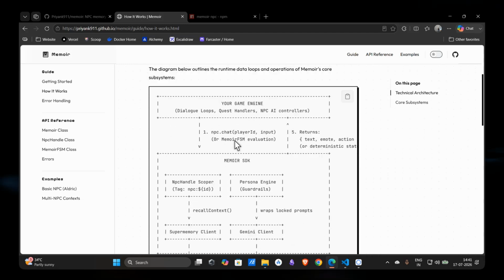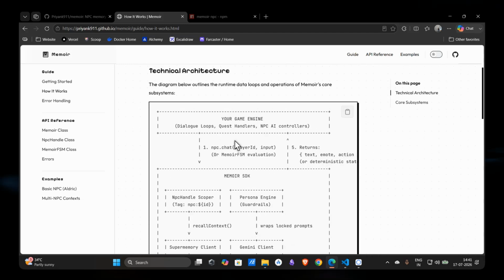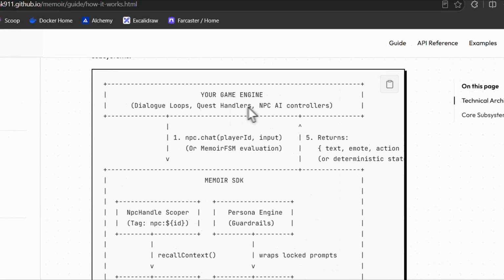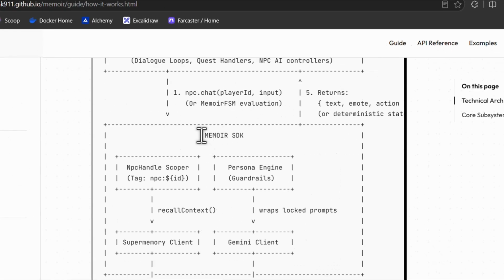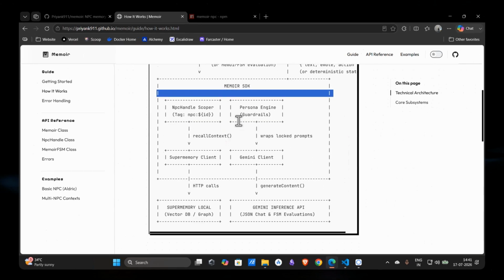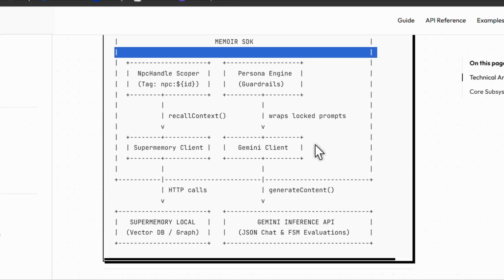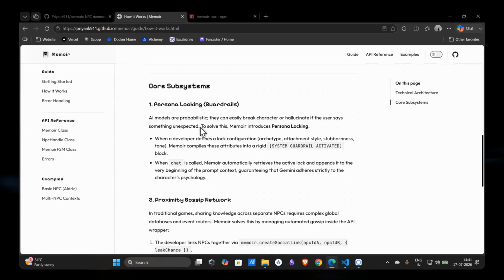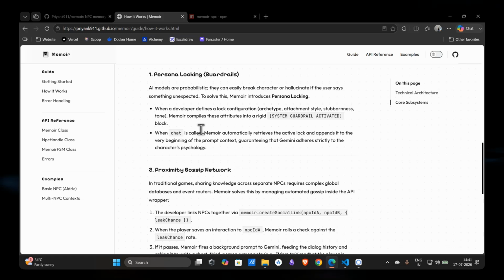So here is the technical architecture, where you can see how the Memoir SDK works. Here is a game engine, and the Memoir SDK acts as middleware which can recall the context from Supermemory and wrap the Gemini client, which gives AI to make NPCs alive, with Supermemory as the brain of the NPCs. So this is our core main features.